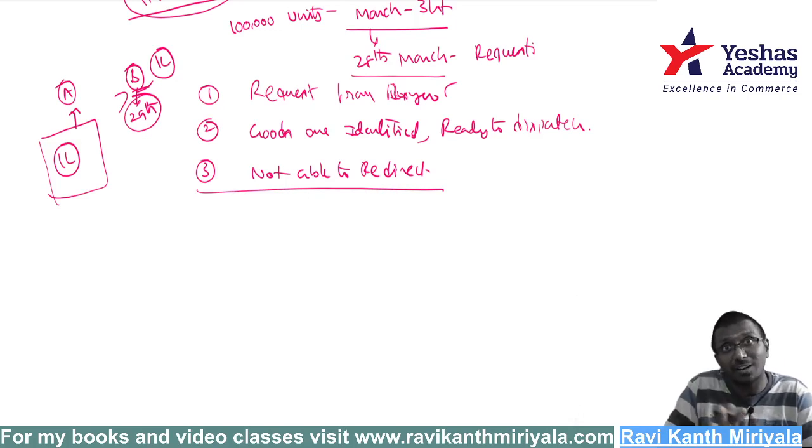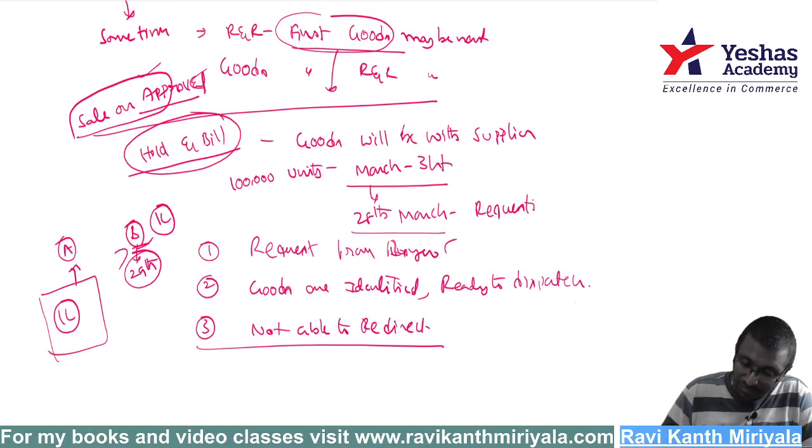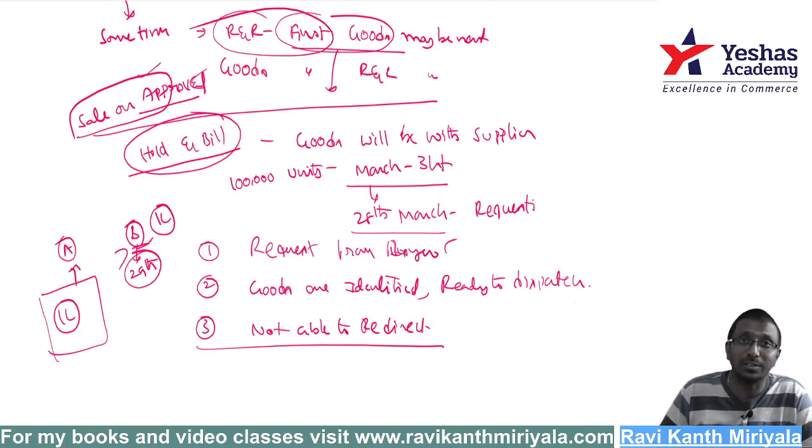That's why first the risks and rewards have gone, and the goods follow later. First, risks and rewards go, the sale is completed. In this example, risks and rewards are going first, and the goods are different.